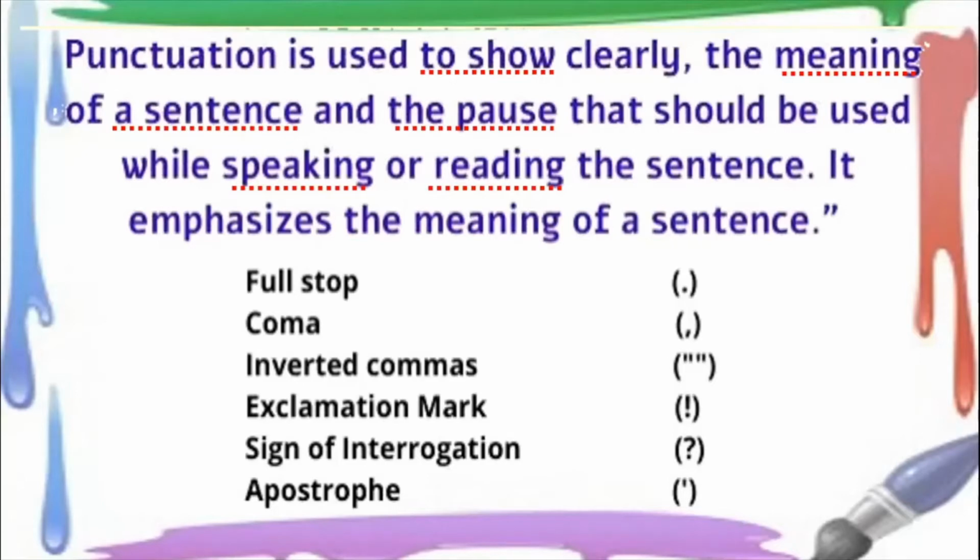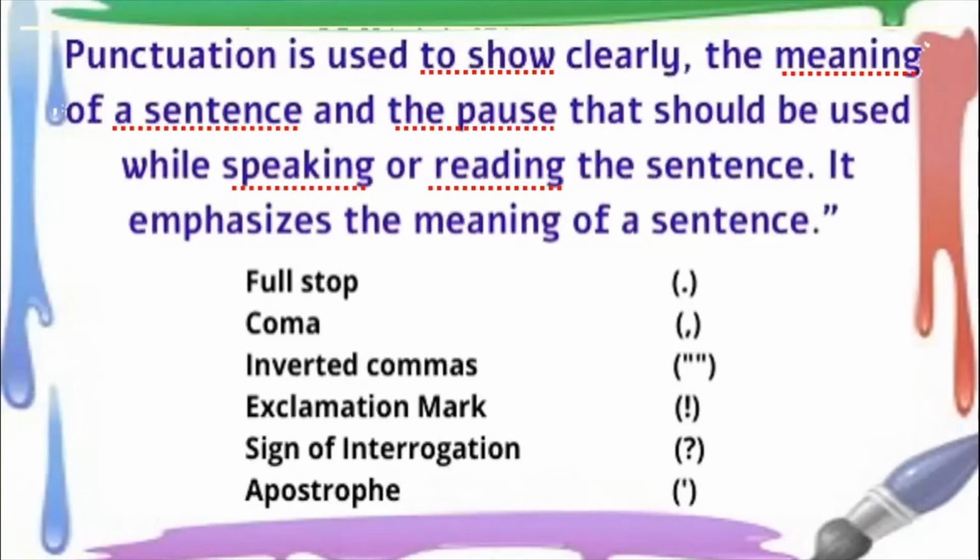So when you are using a punctuation mark, which are the punctuation marks that we use? So we use the full stop, we use the comma, we use the inverted commas, and we also use the exclamation mark, we use the question mark, we use the apostrophe.